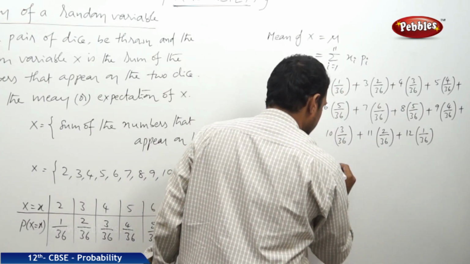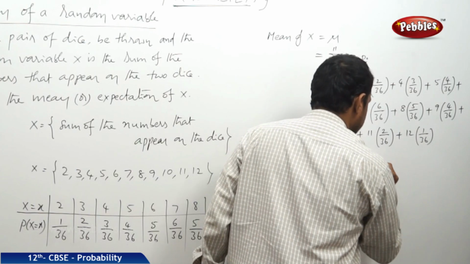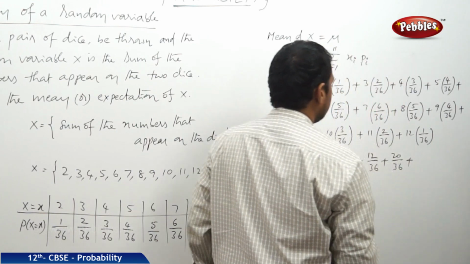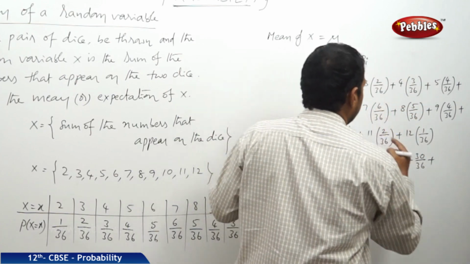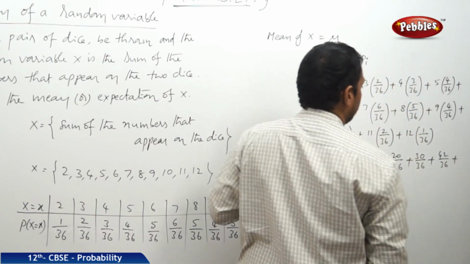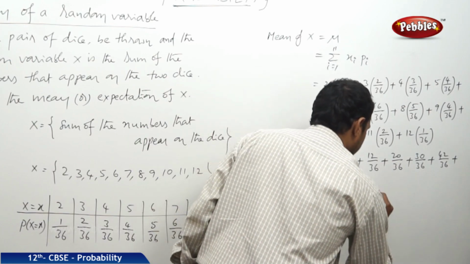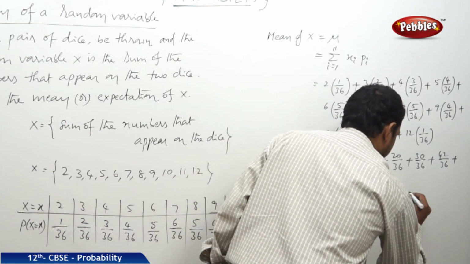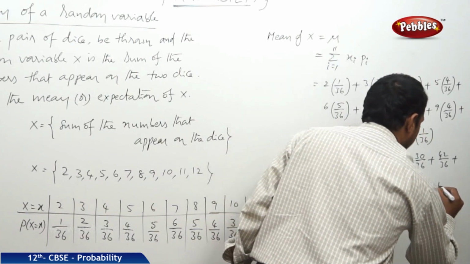It is 2 by 36, plus 6 by 36, plus 12 by 36, plus 20 by 36, plus 6 into 5, 30 by 36, plus 7 into 6, 42 by 36, plus 40 by 36, plus 36 by 36, plus 30 by 36, plus 22 by 36, plus 12 by 36.